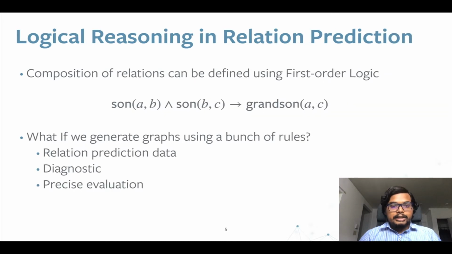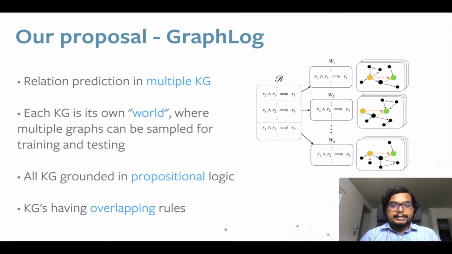In our task, we look into logical reasoning. Relations can be defined using first order logic. For example, son of a son is a grandson, and this is a first order logic rule. What if we generated graphs using a bunch of these rules? Then we will get a nice data set for relation prediction. This data set will be diagnostic, and will help us to evaluate precisely how our models are generalizing. That is exactly our proposal.